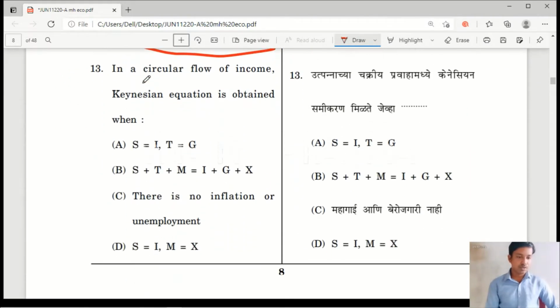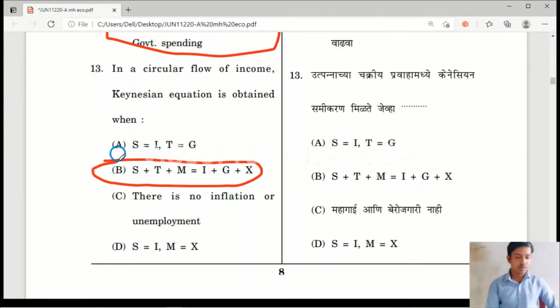Question number 13. In a circular flow of income, the Keynesian equation is obtained when: Option A, S is equal to I, T is equal to G. Option B, S plus T plus M is equal to I plus G plus X. Option C, there is no inflation or unemployment. Option D, S is equal to I, M is equal to X. Here the right answer is option B, S plus T plus M is equal to I plus G plus X.